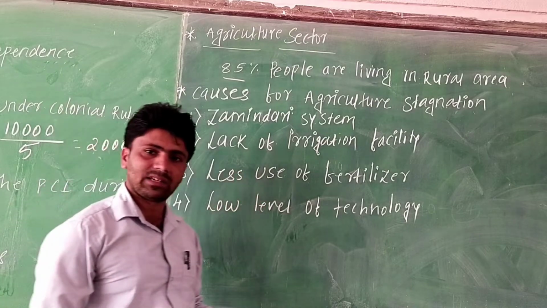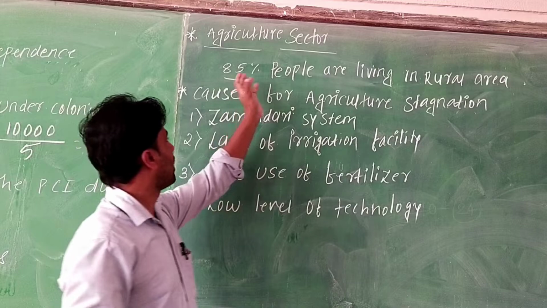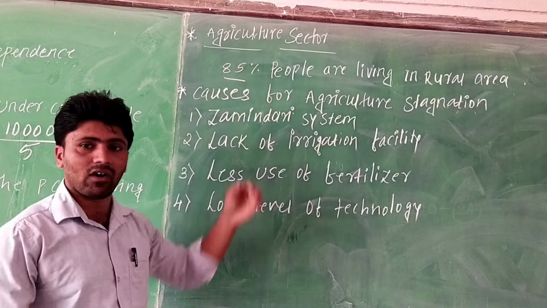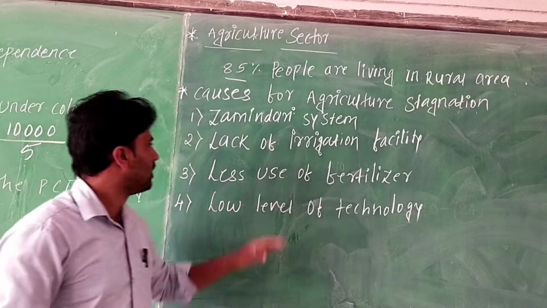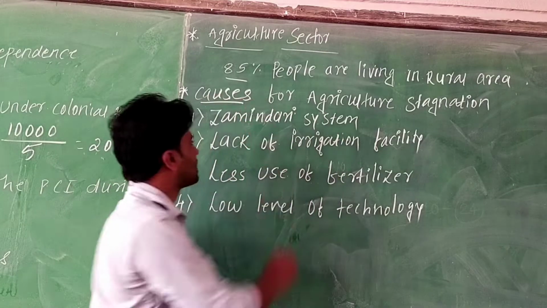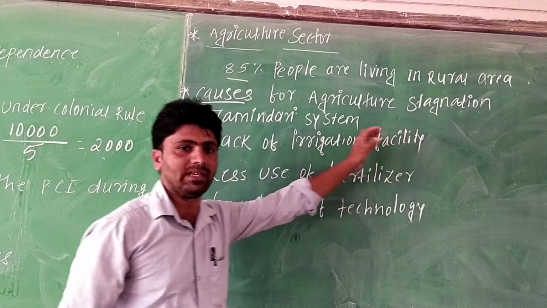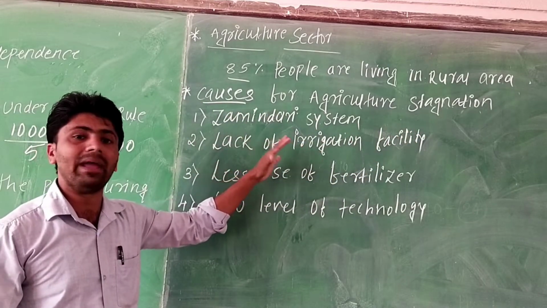Now, why was agricultural productivity low, and why was there agricultural stagnation, meaning the agriculture sector stayed constant and productivity did not increase? What were the main reasons? These are called the causes. Causes means reasons for agricultural stagnation.